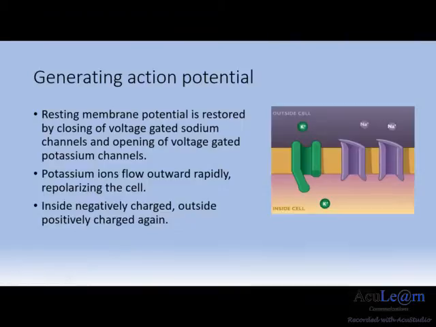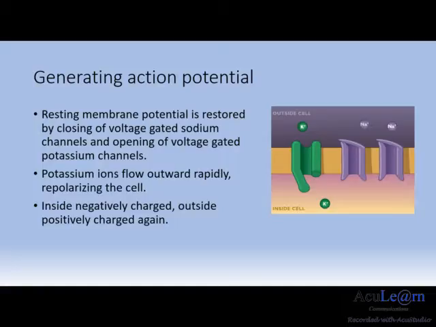After the generation of an action potential, the resting membrane potential can be restored by the closing of voltage-gated sodium channels and the opening of voltage-gated potassium channels. As the inside of the membrane is now positively charged, some of the potassium ions are being repelled outwards, as they themselves are also positively charged ions.